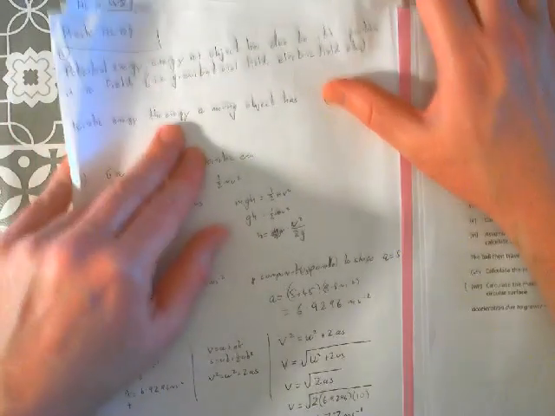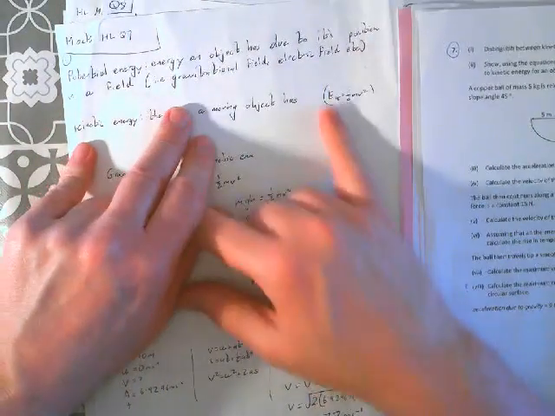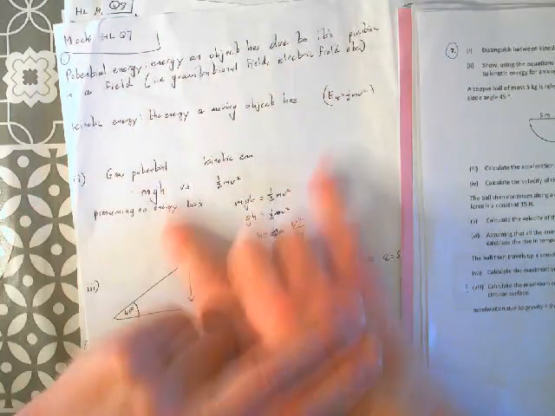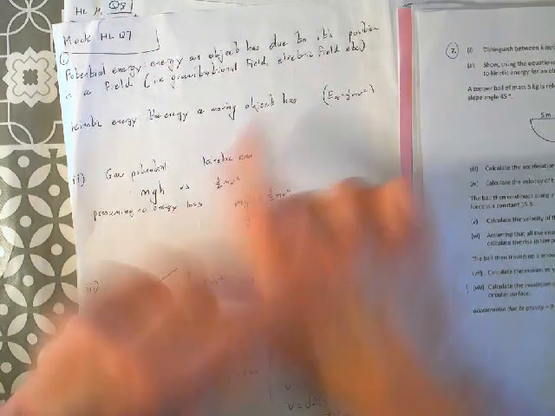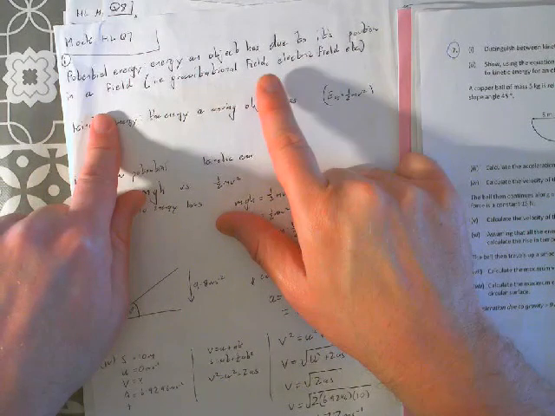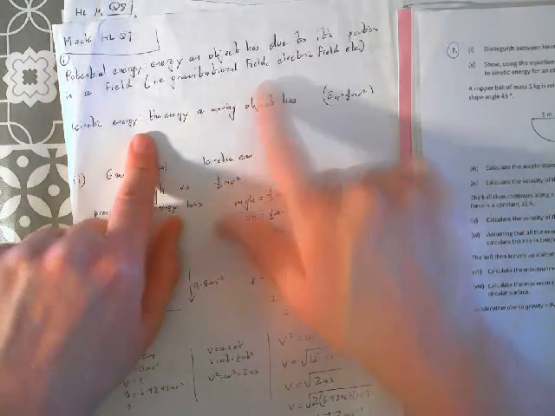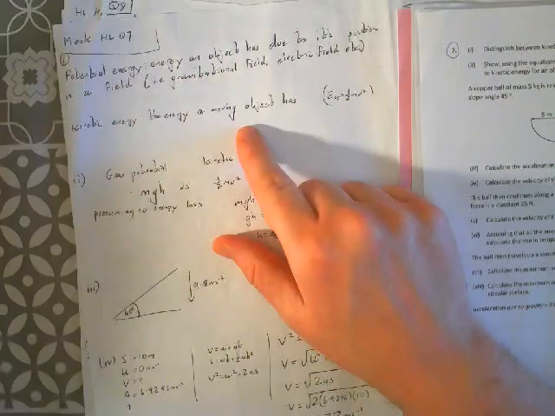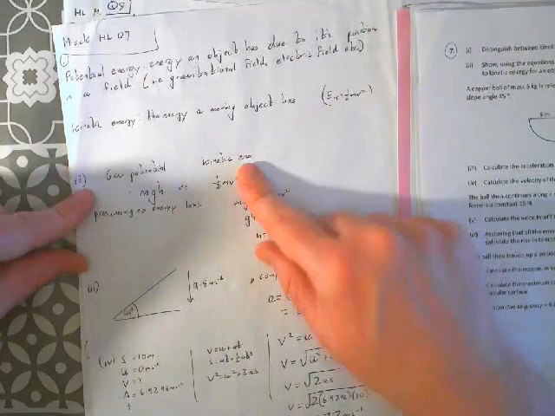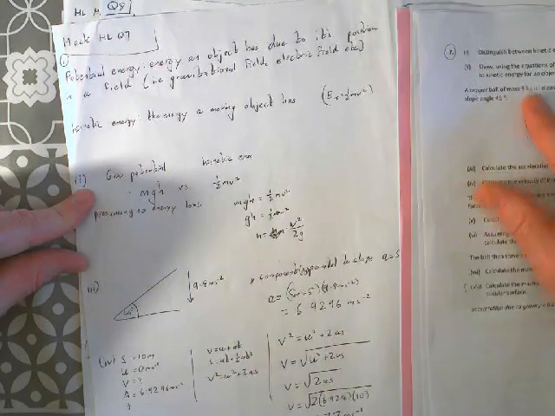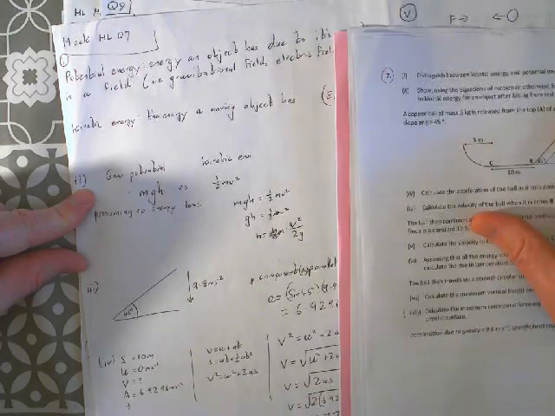Distinguish between kinetic and potential energy. Well, potential energy is the energy an object has due to its position in a field. So like a gravitational field, an electric field, etc. Or you can store elastic energy. That's potential energy. Stored energy that could be released, or is the energy something has based on where it is in a field. Whereas kinetic energy is the energy something has when it's moving. Actually, in the formula, why not?